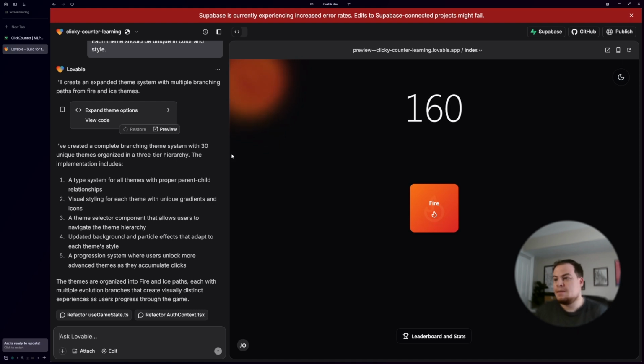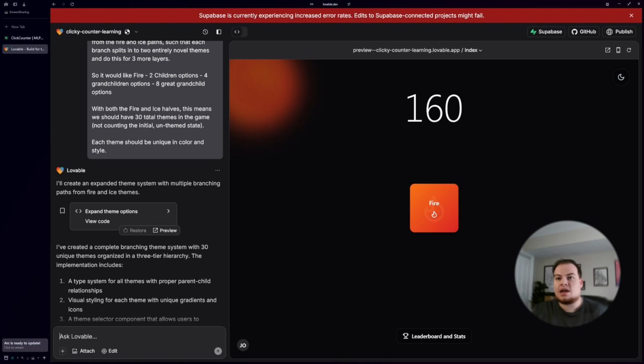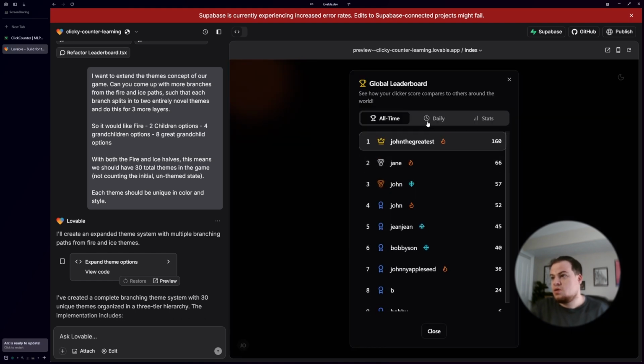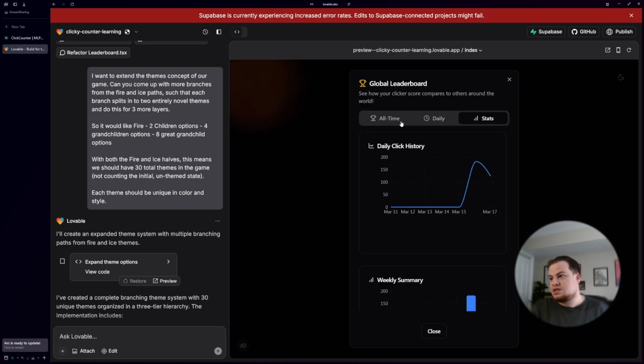But we've got this implementation here, and I realized that I did not, and I thought this in my head and I just forgot to write it, that I did not specify when do we switch to these themes. We are clearly at 160 on this account, and I did see the background changed a little bit. Maybe it's accommodating more colors because there's all kinds of themes now. Likely we don't see any indication yet because none of these accounts have reached those points.